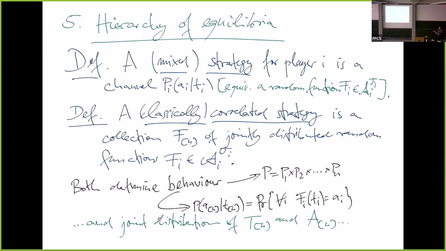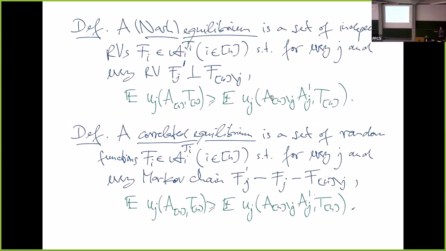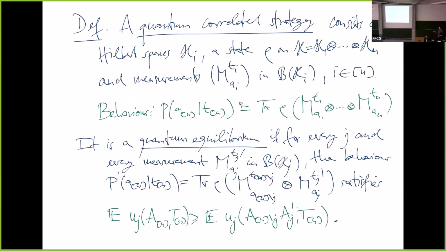We can define mixed strategies for a player i. We can define correlated strategies as again a joint distribution of random functions, whereas for the usual Nash strategy it would be independent functions. And we can define equilibria in exactly the same way, only that we now talk about functions from type to actions. That's the basic way we do it.